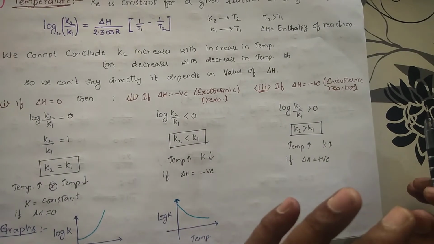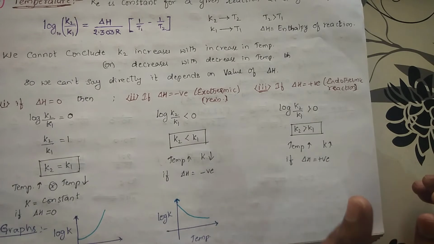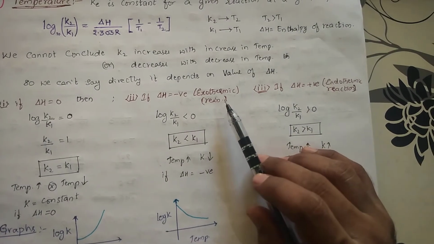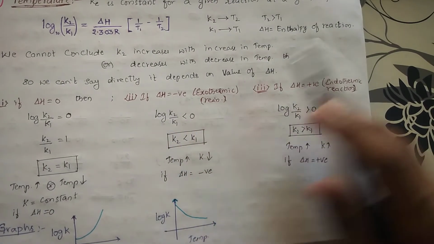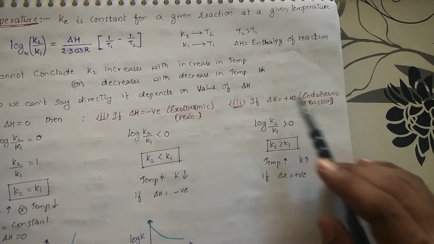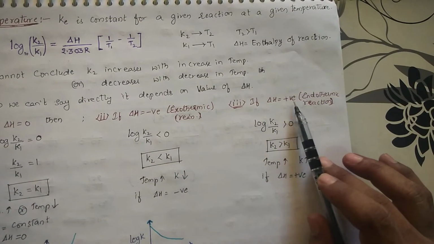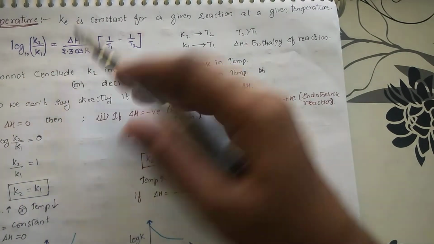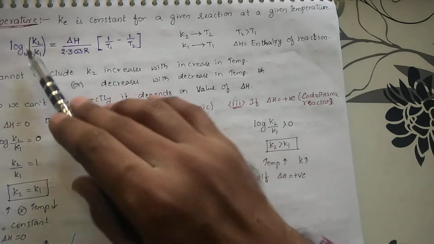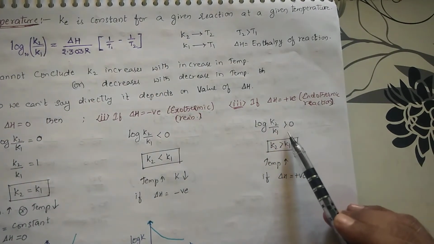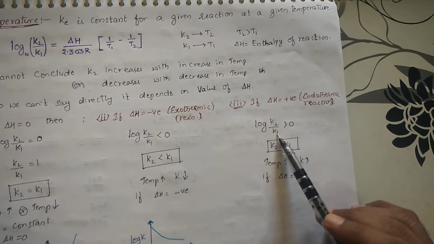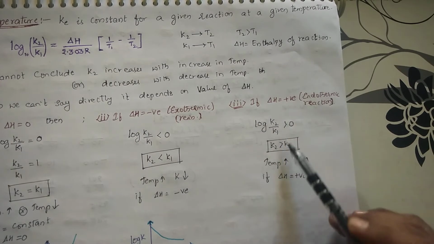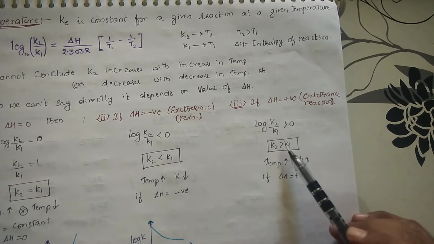Temperature increased, but K2 is decreased because it is less than 1 when delta H is negative. So even though the temperature is increased, the equilibrium constant will be less than the initial equilibrium constant when it is an exothermic reaction, which means the delta H value is negative. Suppose you go for one more type of reaction, let me take the endothermic reaction where delta H is positive. This entire thing is positive, which means this one is greater than 0. Okay. So log K2 by K1 will be greater than 0. So if you remove the log, K2 by K1 is greater than 1.